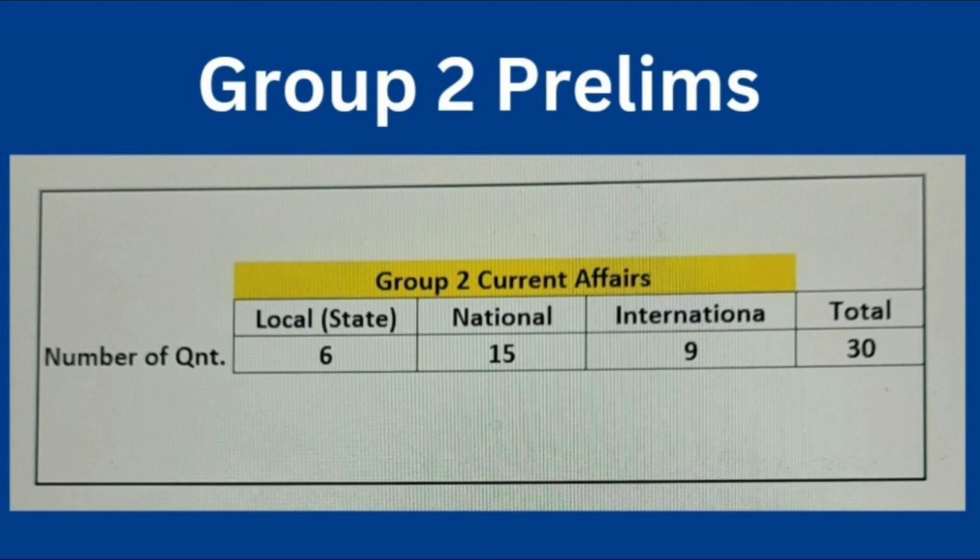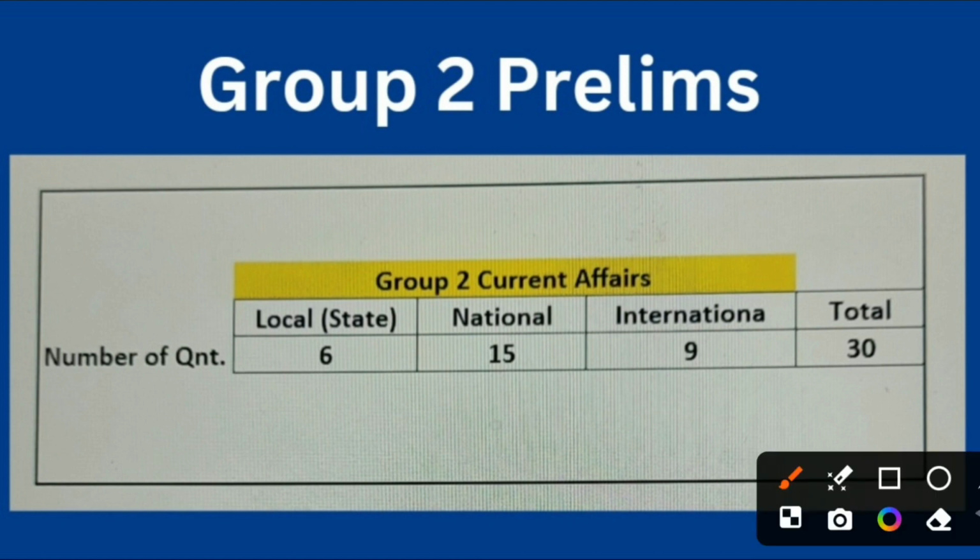Here I would like to mention one interesting fact: 70% of the questions are from the last quarter, that is September 23 onwards till Jan 24. So this is one interesting fact. And here again, if you bifurcate, only state level questions are 20%.